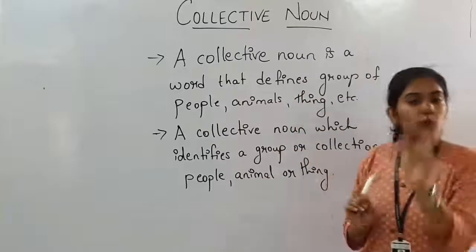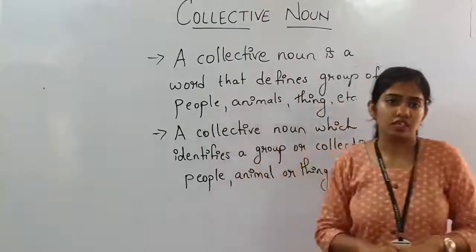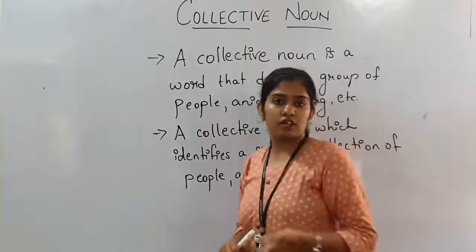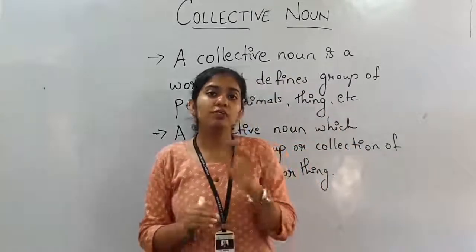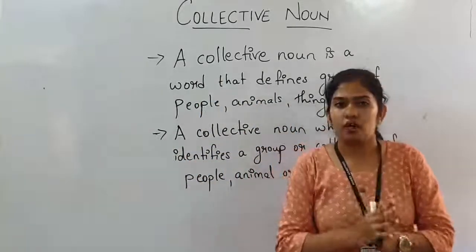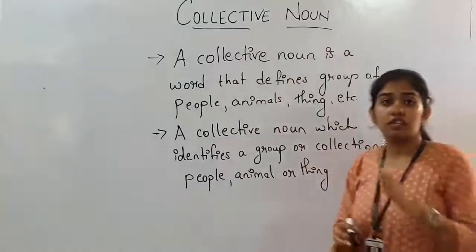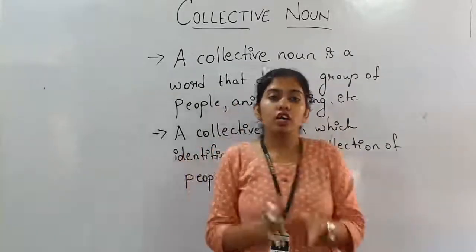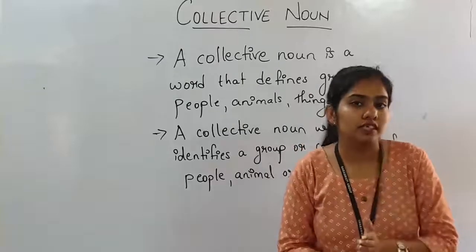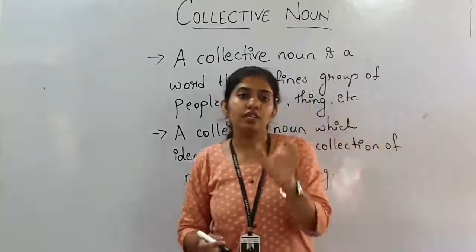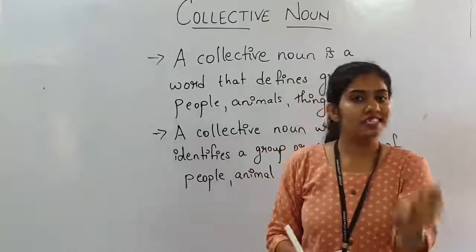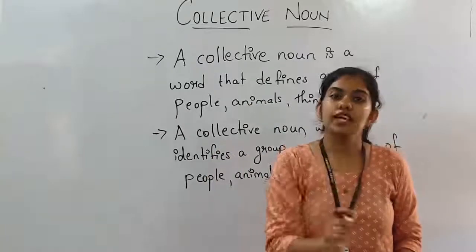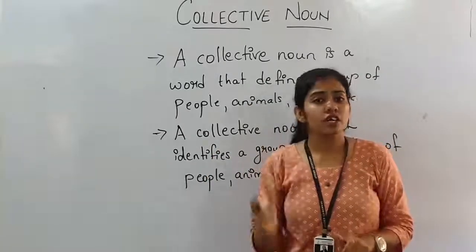But there is a word missing in both the definitions. And what is that word? For that, we have one more definition. By that definition, you will be clear about what is collective noun. I hope you have understood that the collective noun is such kind of noun that is used for a group of people, animals or things. A specific word is given when there is a group of people, animals or any kind of things, and that word is known as collective noun.